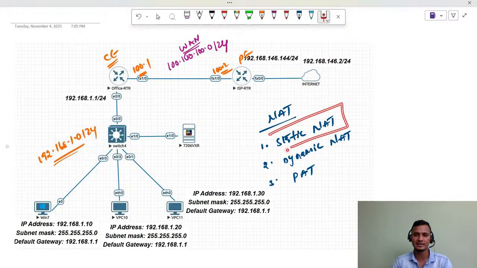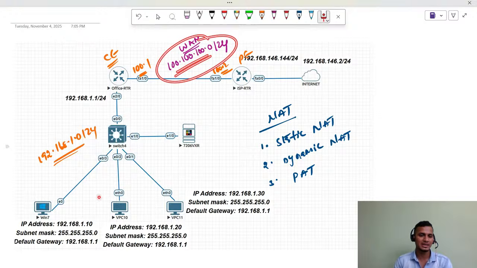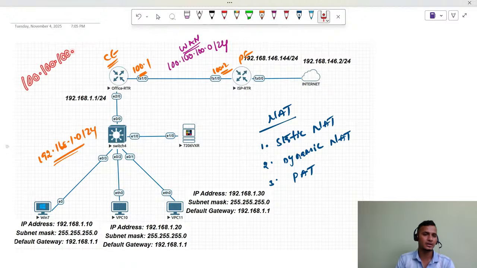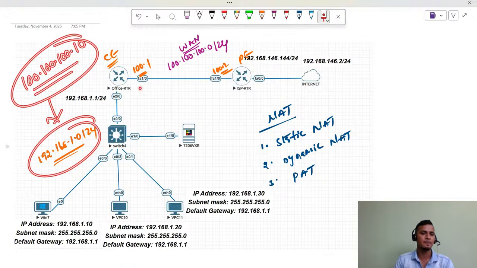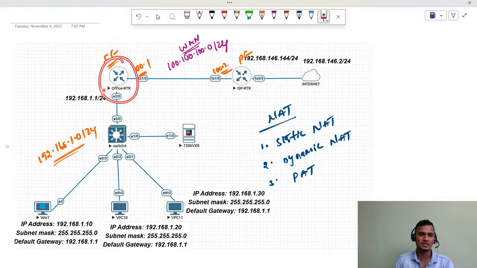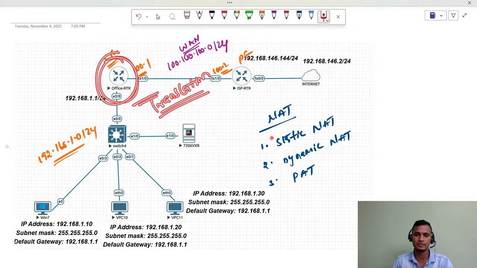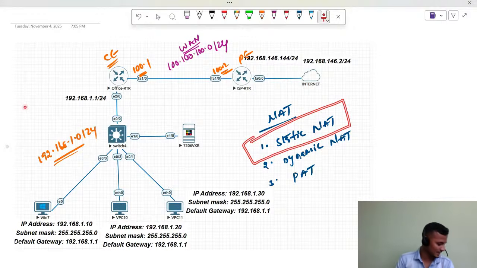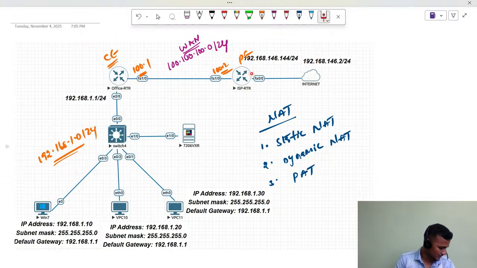Then we'll go with static NAT. When I do static NAT, I'm going to take the public IP from this pool only. I'll take any of these private IP addresses and map it with the public IP 100.100.100.10. Once we do the NAT on the office router, we will see the translations. By verifying that, we can understand our static NAT. So let me open my lab, guys.